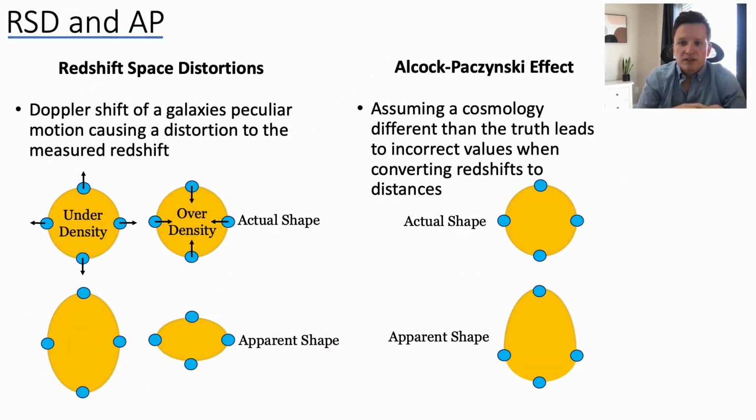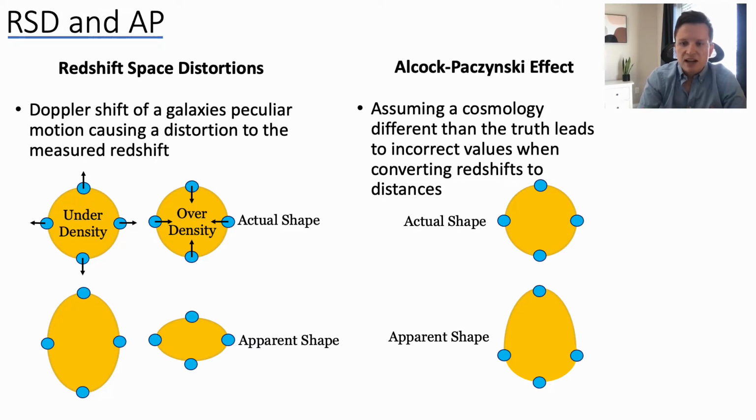The standard shape for this void stack will get warped by two different effects. Lucky for us, this isn't a nuisance. This is something that we can pull out a lot of information from. So the first effect is redshift-space distortions, or RSDs, so the Doppler shift of a galaxy's peculiar velocity on the measured redshift of a galaxy. If galaxies are all flowing away from a central point, as happens with a void, where galaxies are being pulled from the central underdense region towards the outskirts, the more dense regions, then this measured shape on the sky will become elongated by these galaxy peculiar velocities.